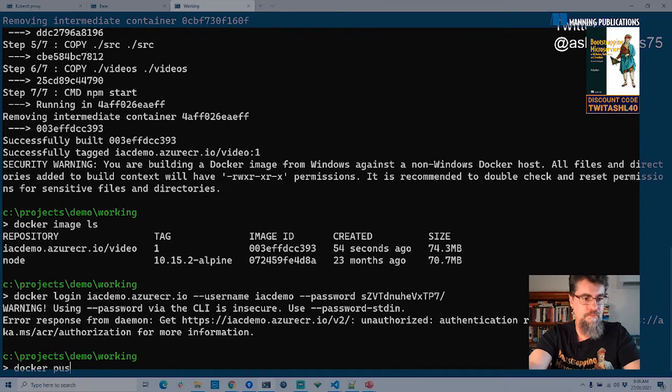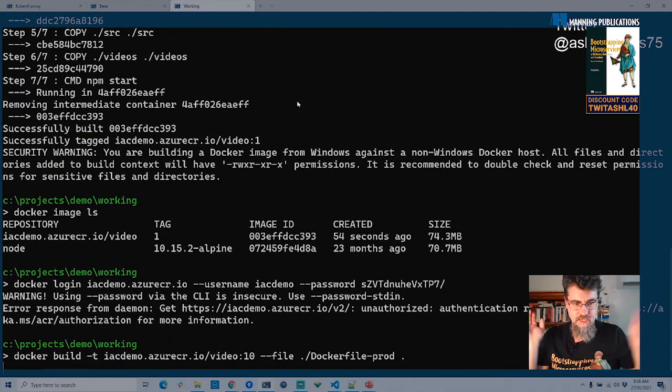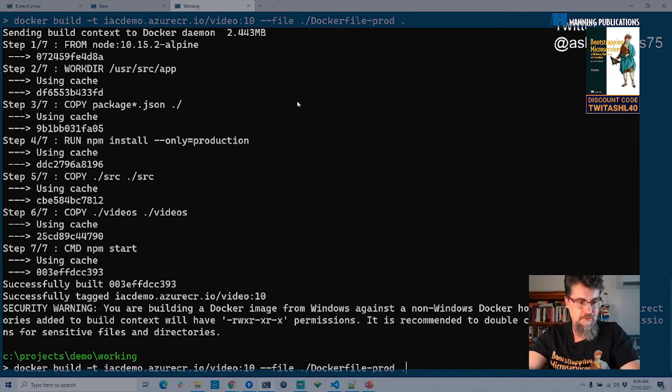Now I'm going to use the docker push command to push my local version of this image up to my registry. And we called it version 1. This is version 1 of this new container. Actually, this isn't going to work. I think I've already got a version 1 up there, right? So I'm just going to retag it or rebuild it with a new tag. Let's say we're working with version 10. We've jumped ahead in time.